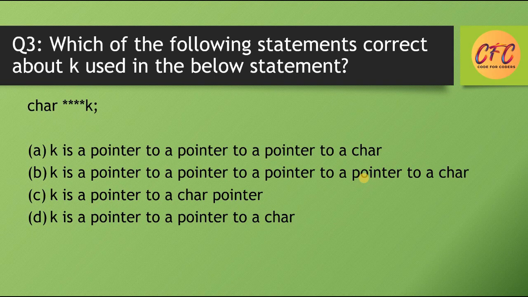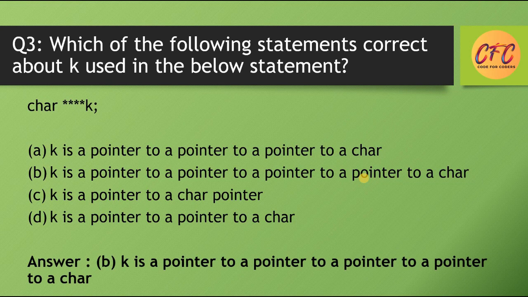Question number 3. Which of the following statements are correct about k used in the below statement? char ****k; Options are: k is a pointer to a pointer to a pointer to a char; k is a pointer to a pointer to a pointer to a pointer to a char; k is a pointer to a char pointer; k is a pointer to a pointer to a char. So the correct answer is option B, k is a pointer to a pointer to a pointer to a pointer to a char.